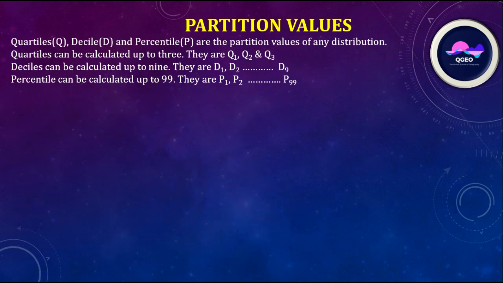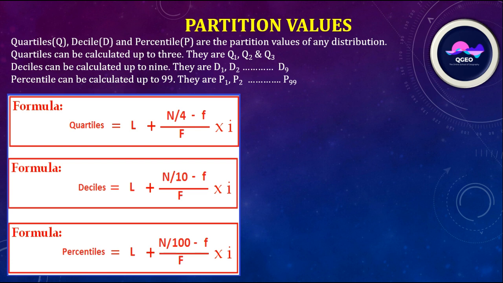Partition values: quartile Q, decile D and percentile P are the partition values of any distribution. Quartiles can be calculated up to 3: Q1, Q2, Q3. Deciles can be calculated up to 9: D1, D2, and in this way up to D9. Percentiles can be calculated up to 99: P1, P2, and in this way up to P99. The formula for quartiles is L plus (n by 4 minus small f) divided by capital F into I. Here consider the small and capital F.